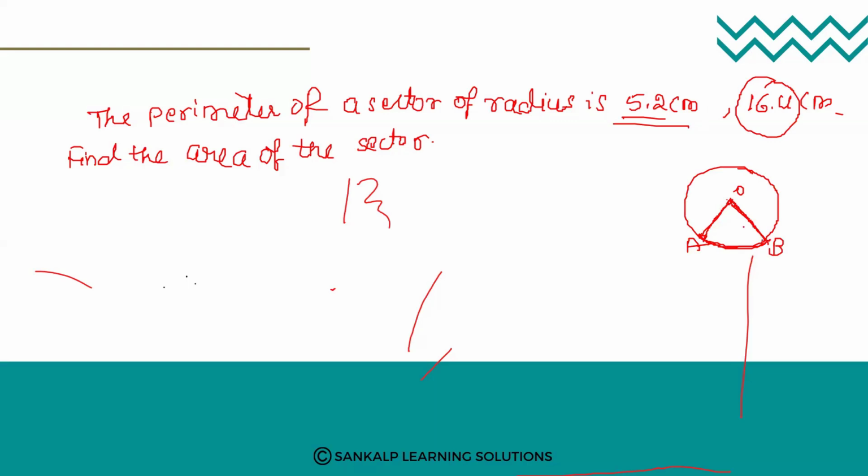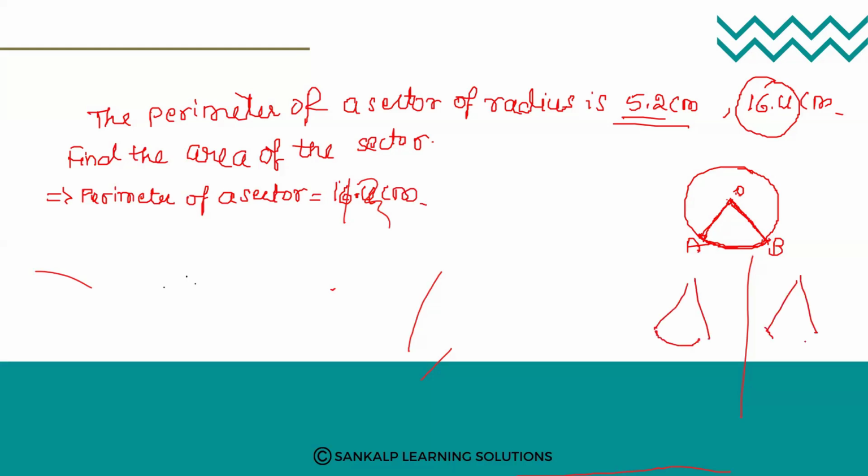This we call the perimeter. Therefore, the perimeter of a sector is 16.4 centimeter. Okay. So now OA plus OB plus AB. So perimeter means we call it the outer boundary.